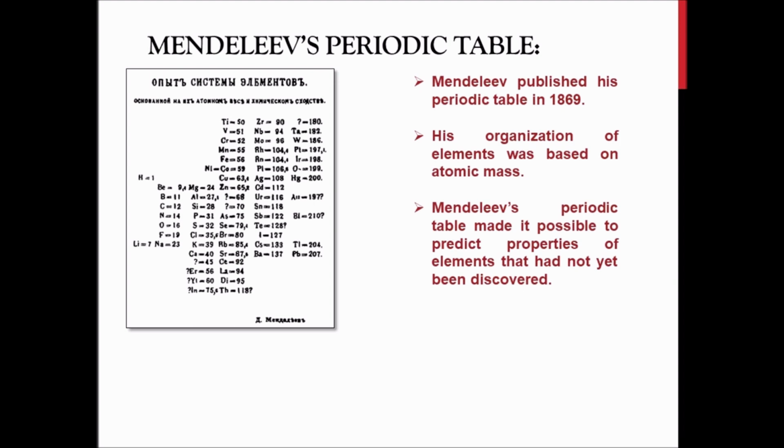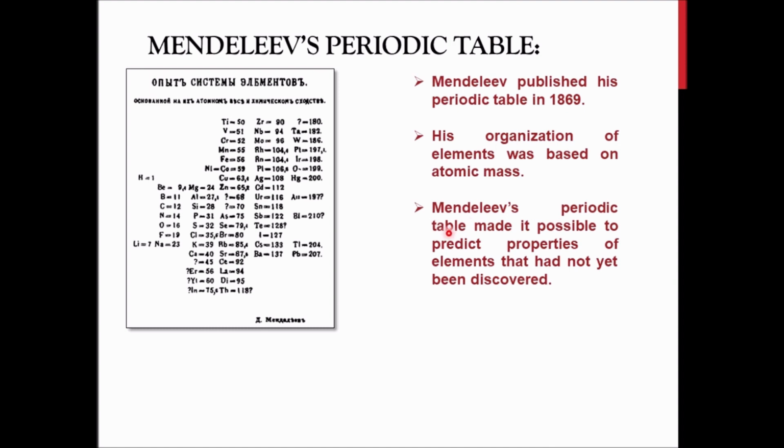His organization of elements was based on atomic mass. So that was the second point. Mendeleev's periodic table made it possible, and that's the main important point, to predict the properties of elements that had not yet been discovered. So Newlands and Dobereiner failed in this. So this was a main breakthrough.